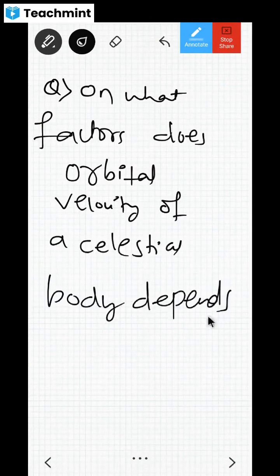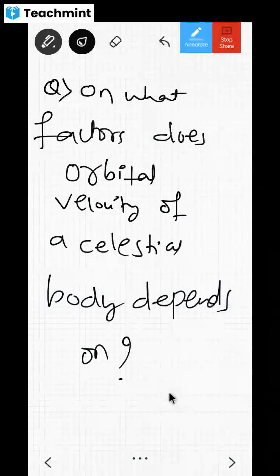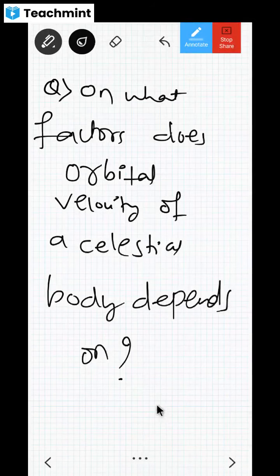If they ask a question like this, what will be your answer? It depends on the mass of the body around which it is taking orbit, and it depends on the distance between the body and the other body around which it is revolving. Clear, dear children? So what is the answer for this?